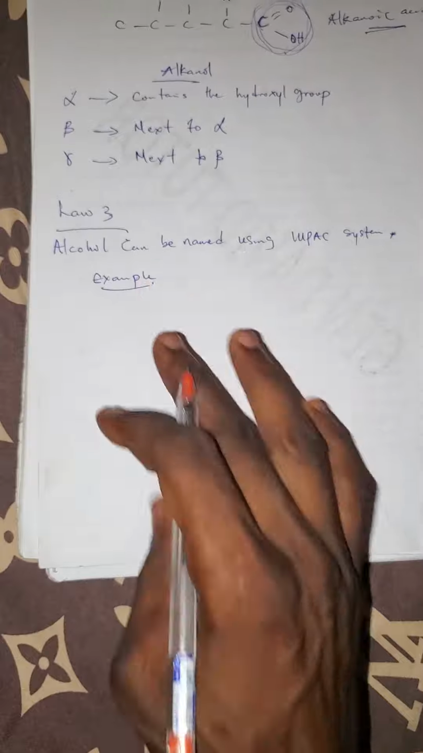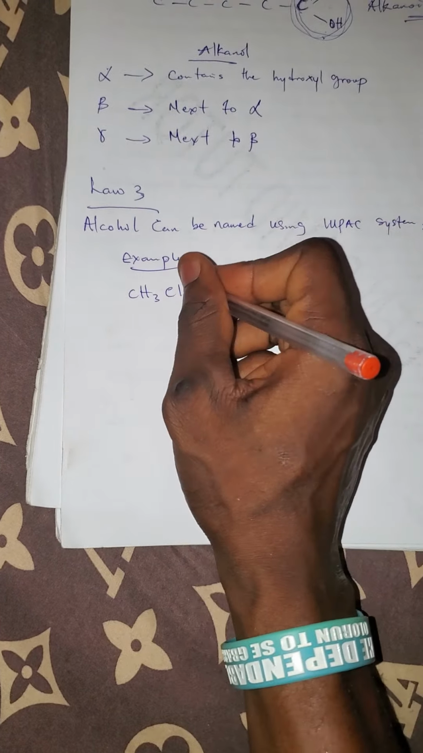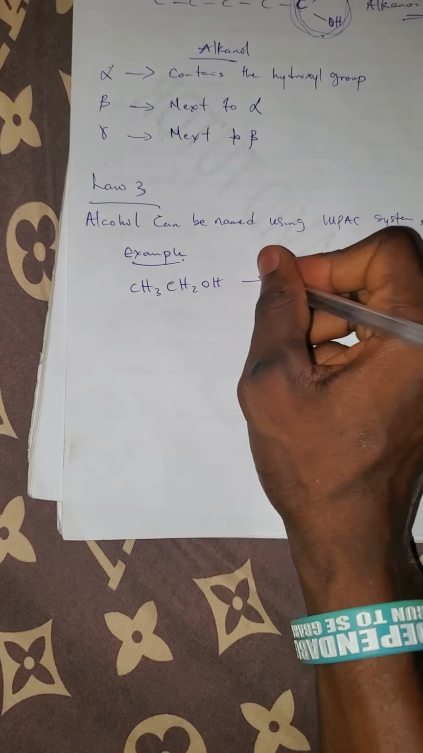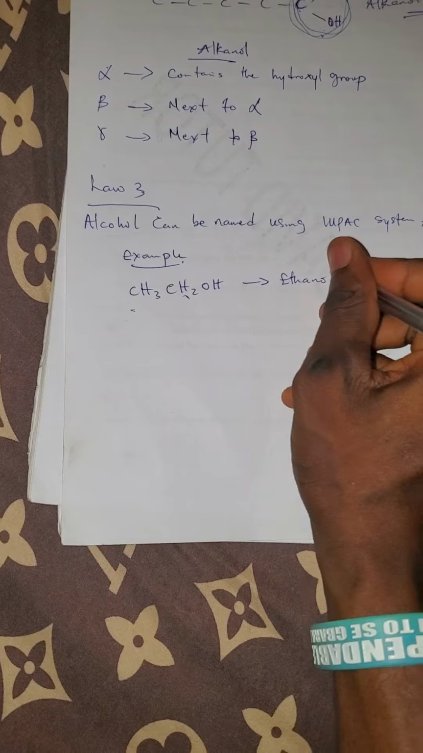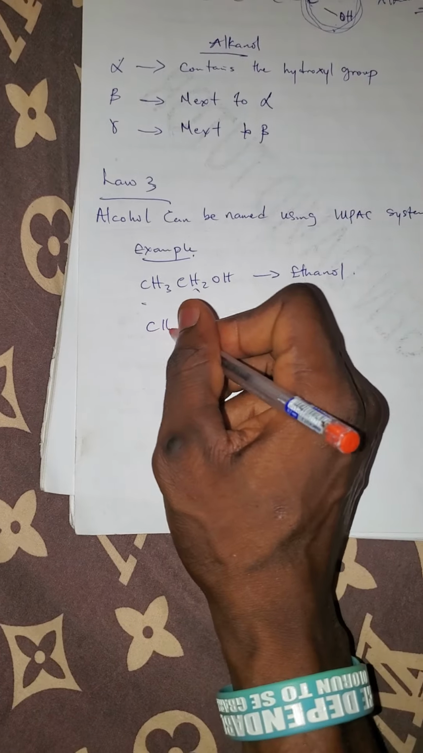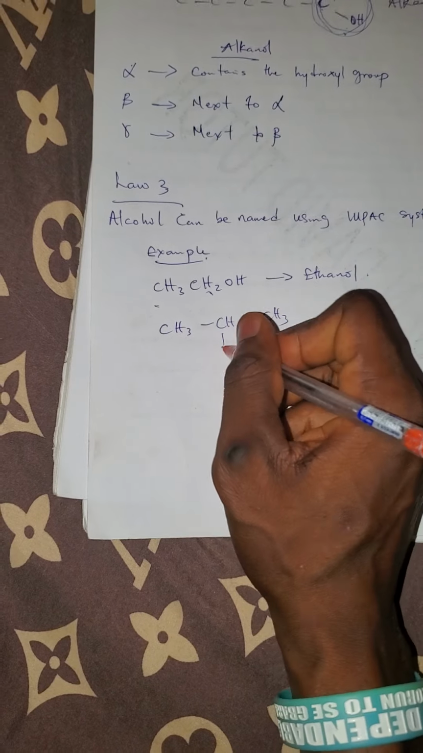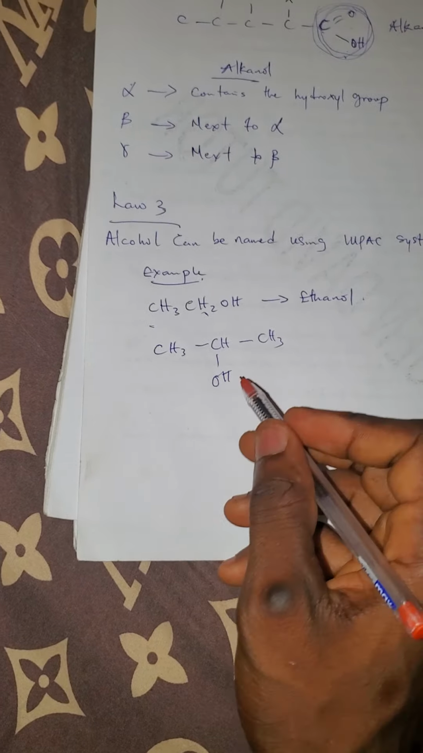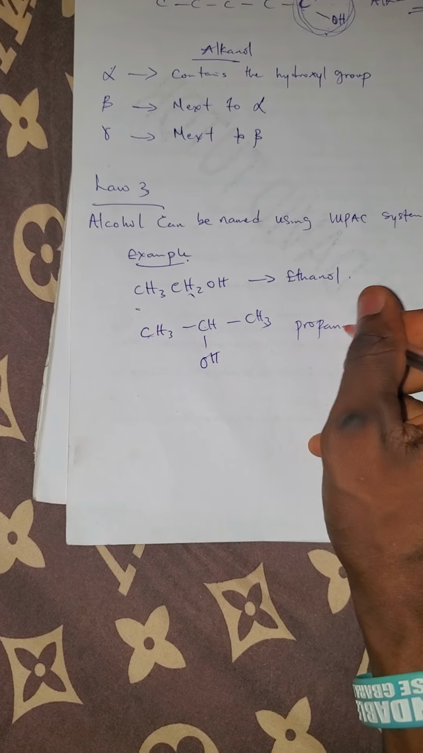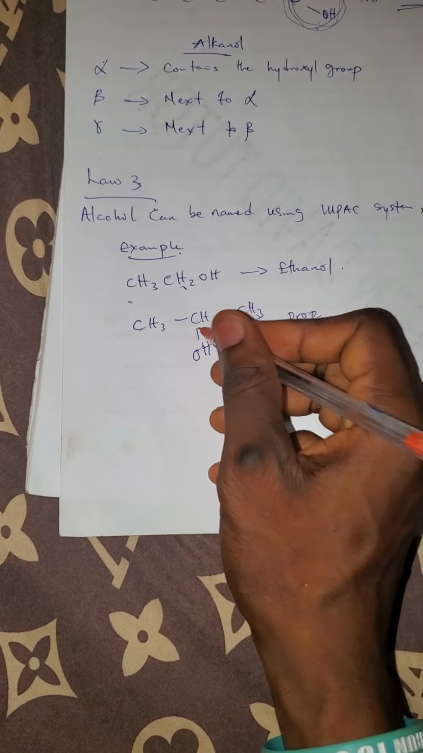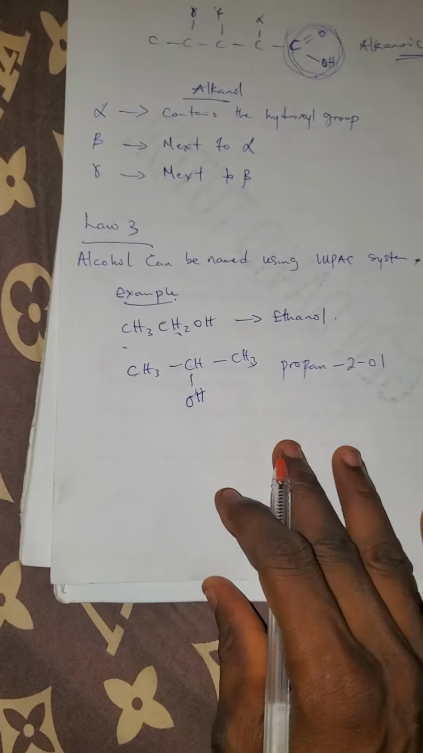The example is this, the IUPAC system. If you have CH3CH2OH, you can see this one is just 2 carbon, so this is ethanol. If you have CH3 CH CH3 with OH here, this one is 1 2 3, so that's prop. We can call it propan, and the position of the functional group here is number 2. So we have propan-2-ol.